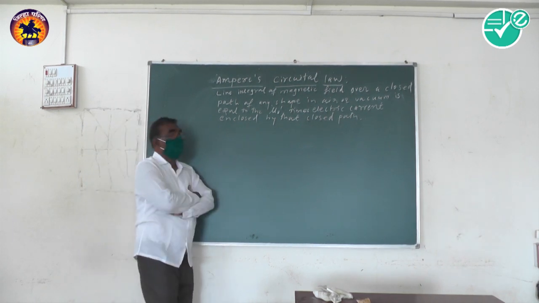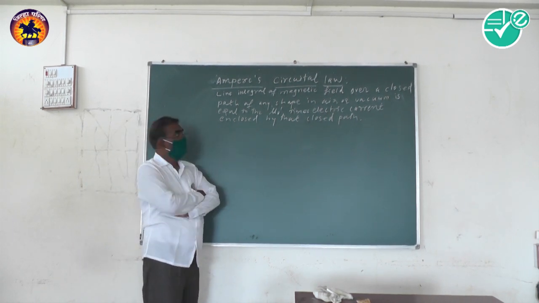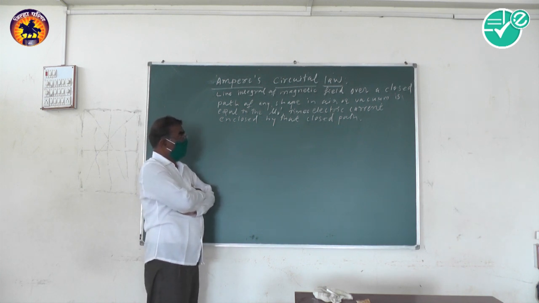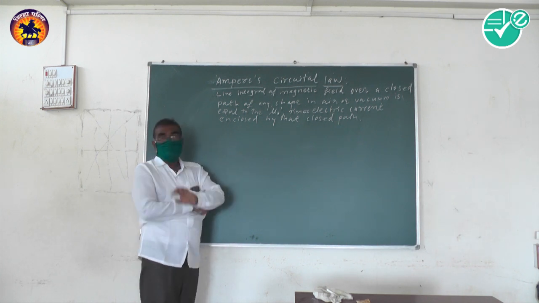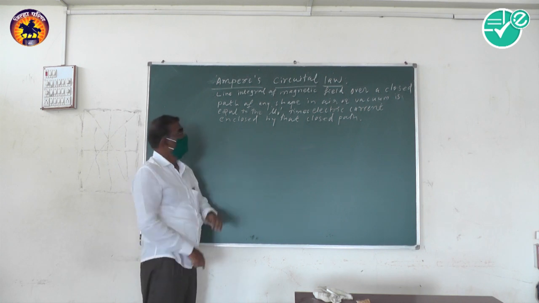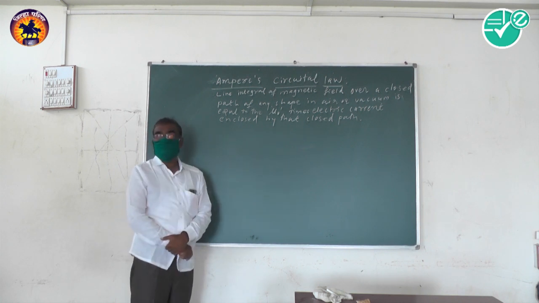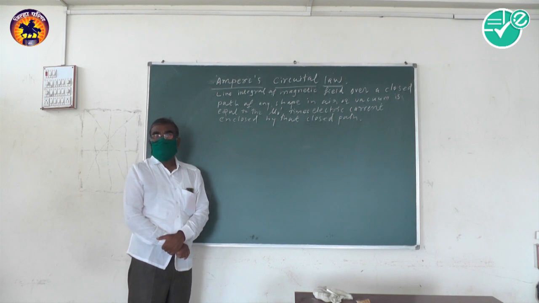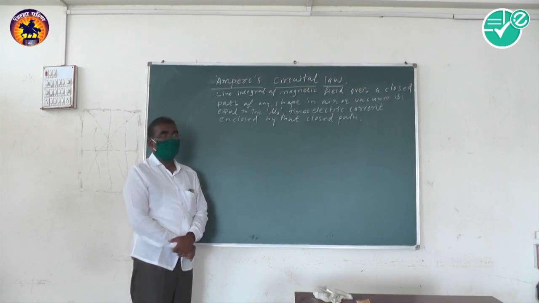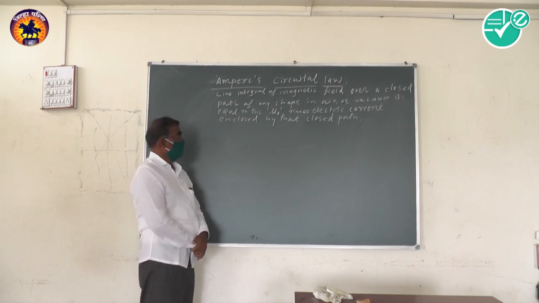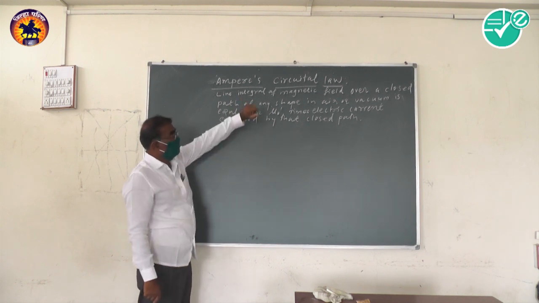Today we study about Ampere's circuital law. By using Ampere's circuital law, we find the magnetic induction at a point due to the long straight conductor, and due to the solenoid and the toroid.